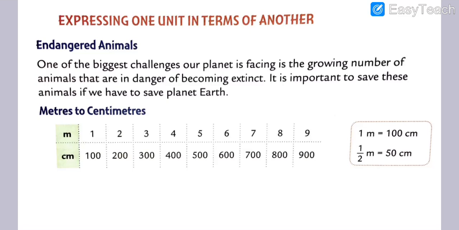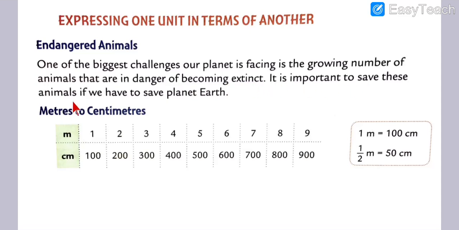So its meaning is what, my dear students? Its meaning is endangered. One of the biggest challenges our planet is facing is a growing number of animals that are in danger of becoming extinct. Okay, extinct.